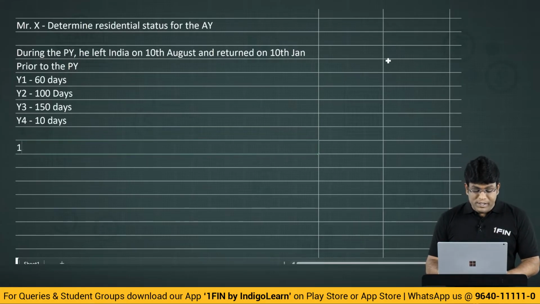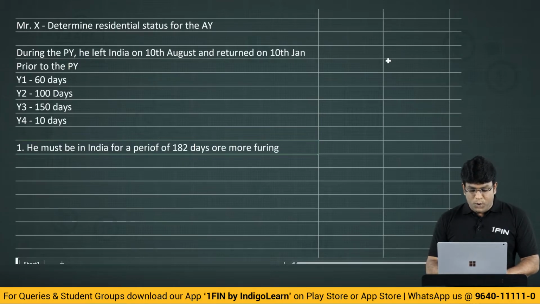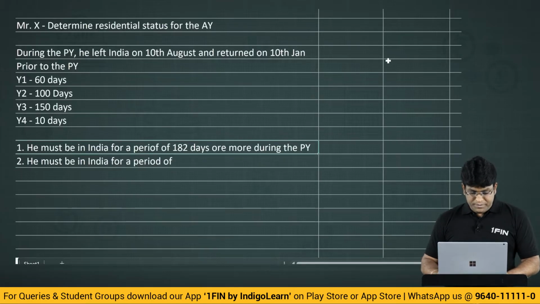Now, when I'm trying to find out residential status for the assessment year, what are the possible options, my dear friends? First point is very clearly talking about he must be in India for a period of 182 days or more during the previous year. Second possibility is what? He must be in India for a period of...